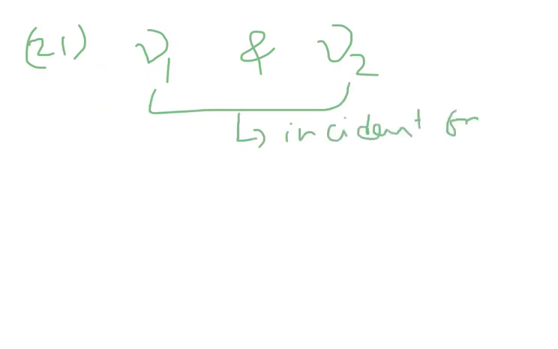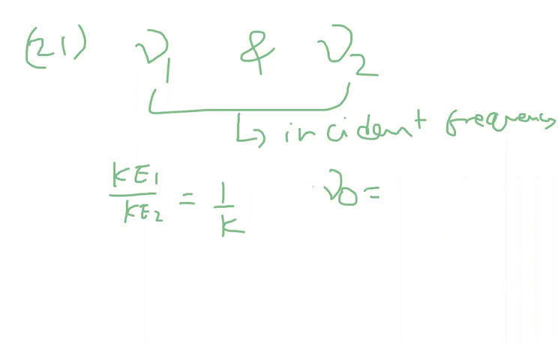They are incident on a metal with these frequencies. So when they are incident with these frequencies, what will happen? They are now producing kinetic energy, given that the kinetic energy ratio on the metal, Ke1 to Ke2, is 1 is to K. They're asking us to find what is the threshold frequency, what is the mu naught value.